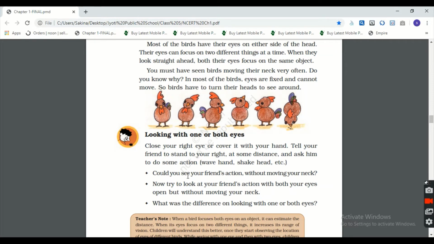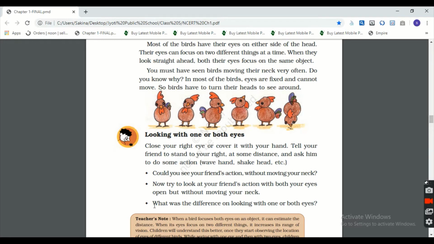This is an activity part. Close your eye and cover it with your hand. Which eye do you close? Right eye. Ask your friend to stand on your right side at some distance and ask him to do some actions. Which type of actions? Any type of actions. The actions given here are wave and shake hand, etc.